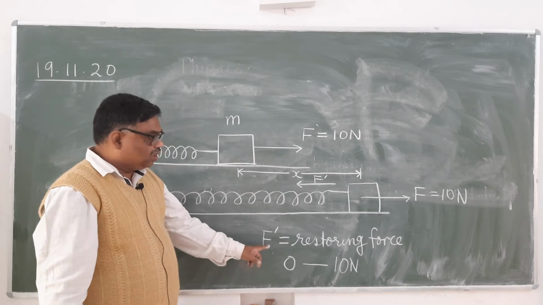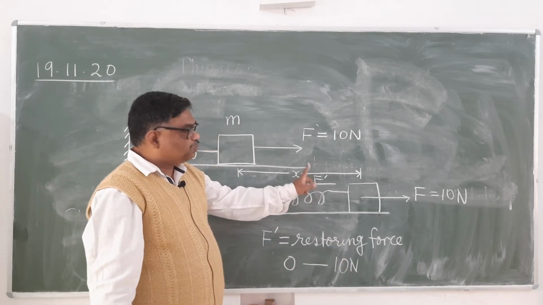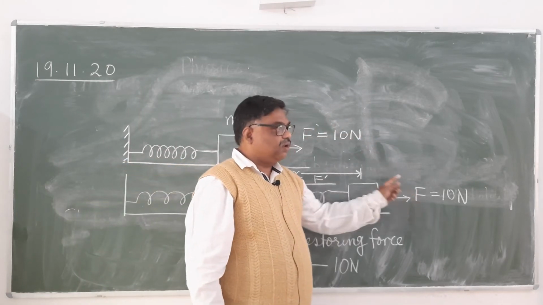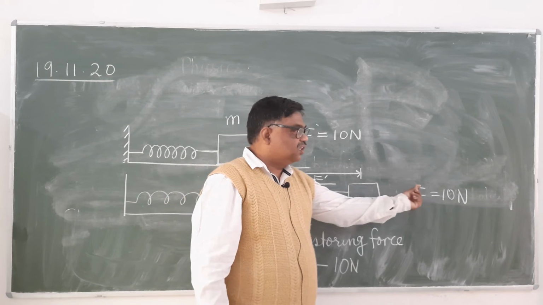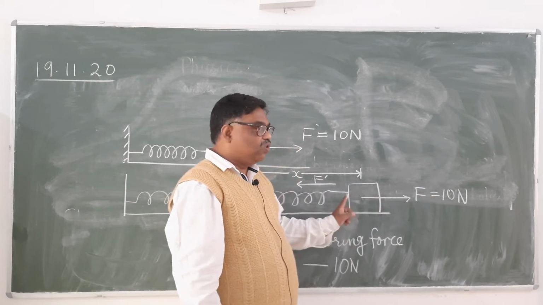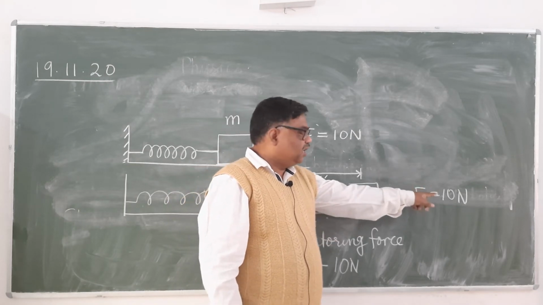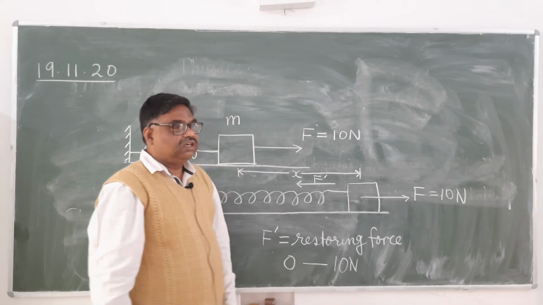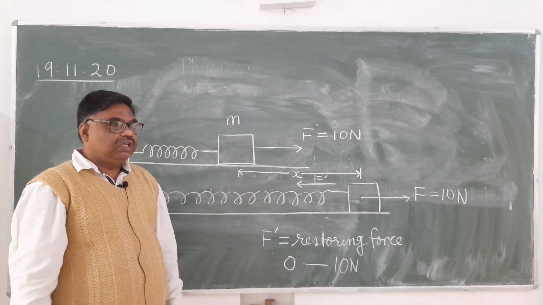Its magnitude increases from 0 to 10 Newton, and when this becomes equal to this, what will happen? We will not be able to pull the block further in this direction by applying the same force. Is it clear? Because now in both directions the force has become equal.